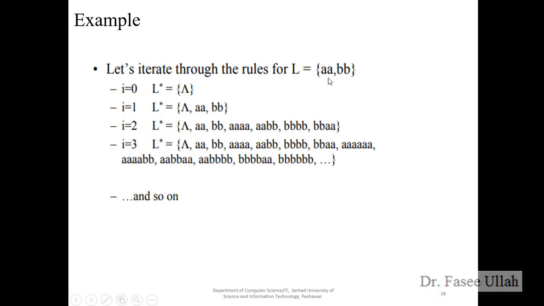Why 4 times? Because we already have 2 times a and 2 times b, so we have just repeated it double. So we have 4 times a, 4 times b, and then you can make the pairs accordingly of 4 items. In the same way, you go for 3, which means we have 6 items in the set. So this is the example.